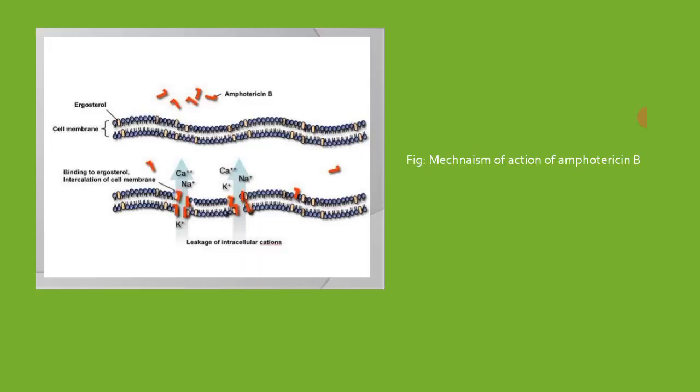Just like this slide, it will produce cylinder-like structures with the attachment of this drug nystatin to the ergosterol. You can take the example we have mentioned here, amphotericin B; instead of that, we can assume it is nystatin. The mechanism is completely similar. It will also result in pore formation, through which the cell components leak out.